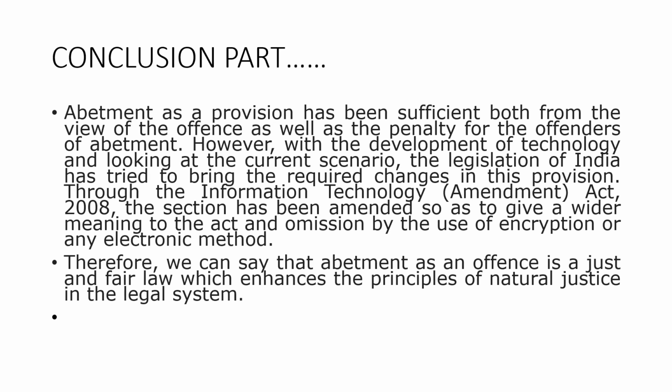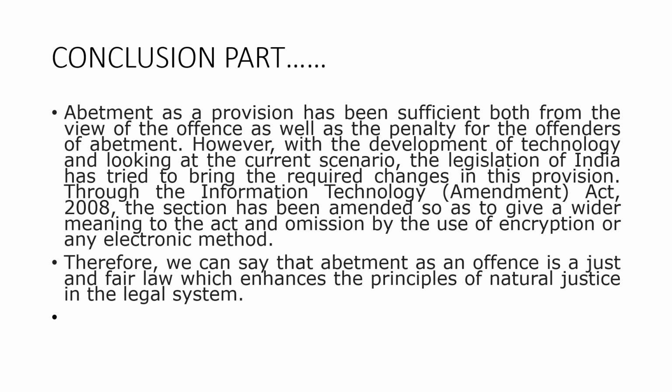The conclusion says that abetment is an offense because we are instigating a person to commit a crime. A person who is unemployed, and I am motivating that person, instigating that person to go and rob somewhere. This is an offense, and I am giving that person a bad way of earning money.